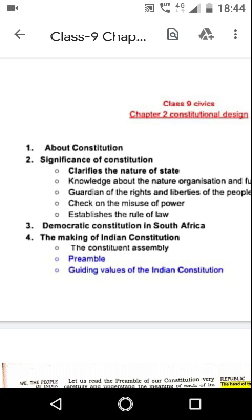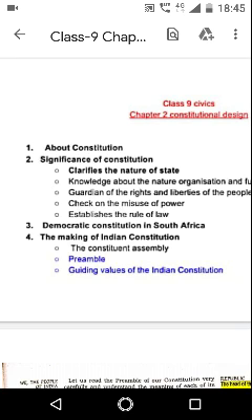Now our next topic is democratic constitution in South Africa. It is an example of democratic development in the world. So we will discuss this topic point-wise in a sequence. The system of racial discrimination was prevailing in South Africa before the new constitution came into force at midnight of 26 April 1994.